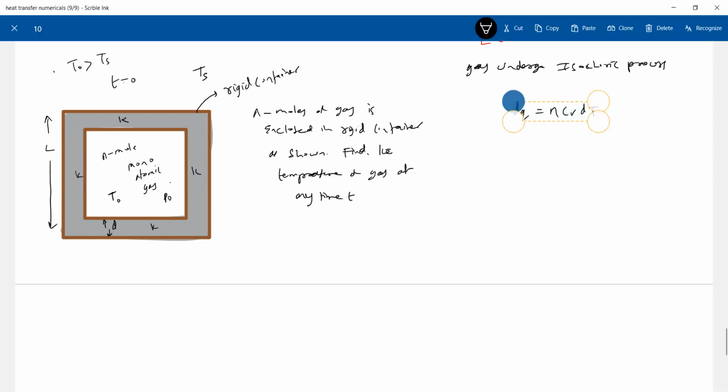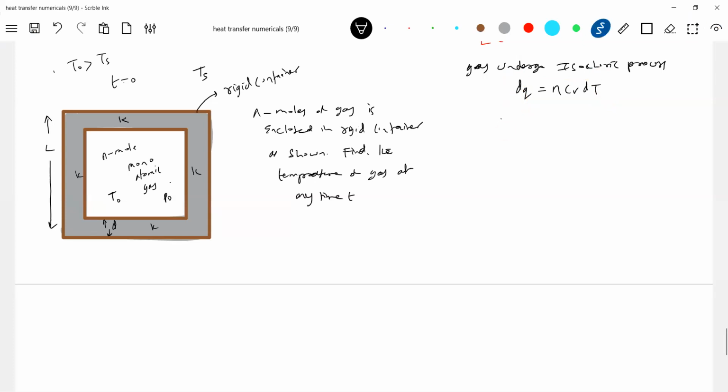Now let's write the expression for thermal conductivity. The power transferred by the walls, H is equal to K 6A, because 6 faces are there, temperature T minus Ts, and this is L. Let the temperature of gas at any time T be T. Here L is the thickness of the wall, let it be D. What is H?